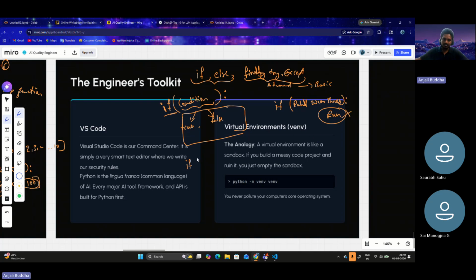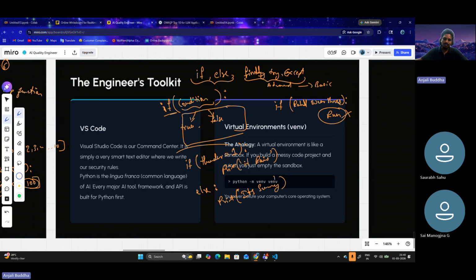If, let's just say, thunder is one, print it rains. Else, print it's sunny. Okay, let's take up this particular example.